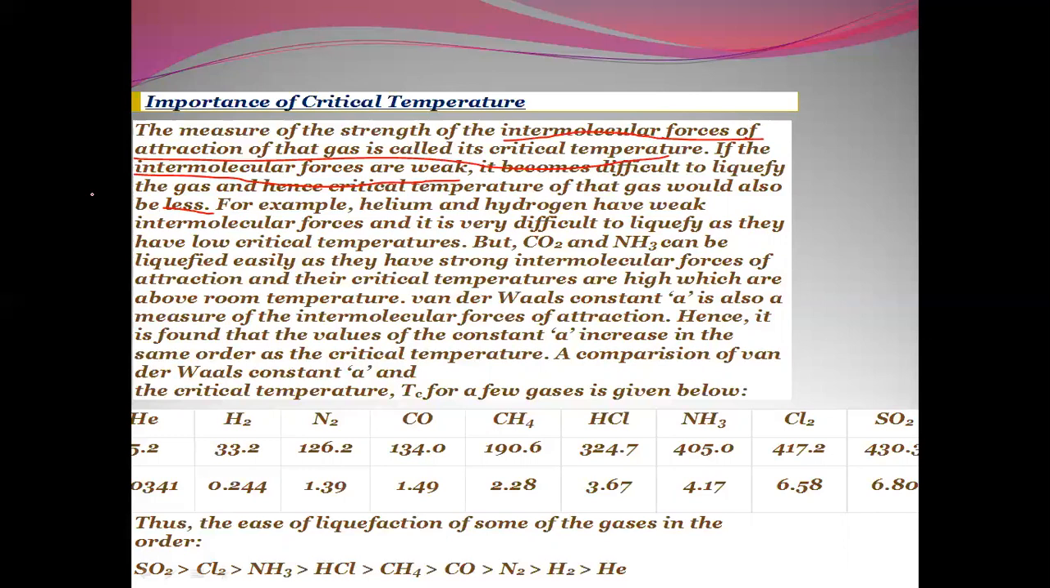Van der Waals constant a is also a measure of intermolecular forces of attraction. Hence, it is found that the values of constant a increase in the same order as the critical temperature. A comparison of Van der Waals constant and critical temperature for a few gases is shown here, and you can see the series. The ease of liquefaction of some of the gases is: SO2 is greater than chlorine, then ammonia, then HCl, then methane, then carbon monoxide, then nitrogen, then hydrogen, then helium.